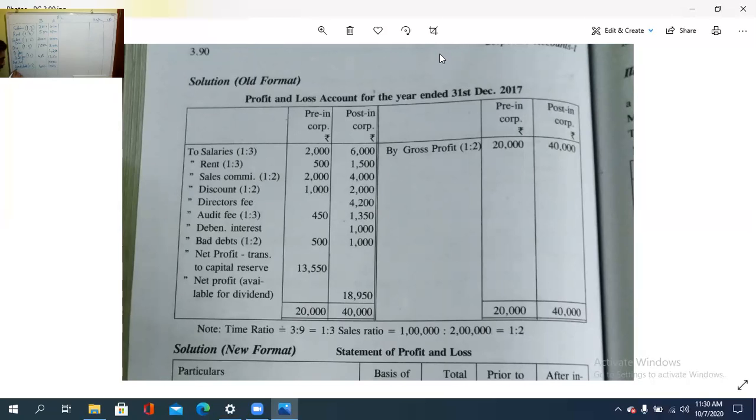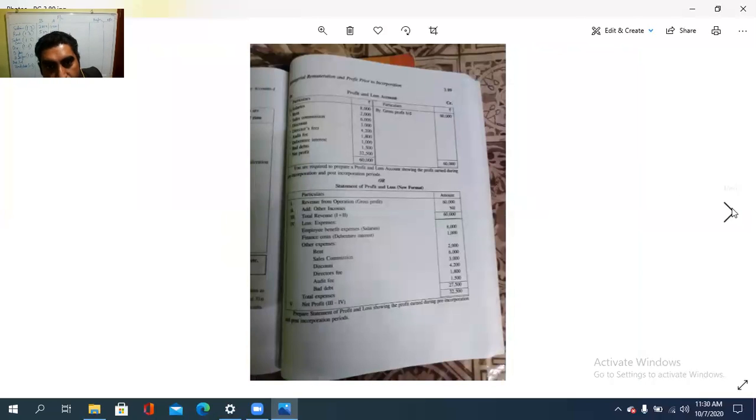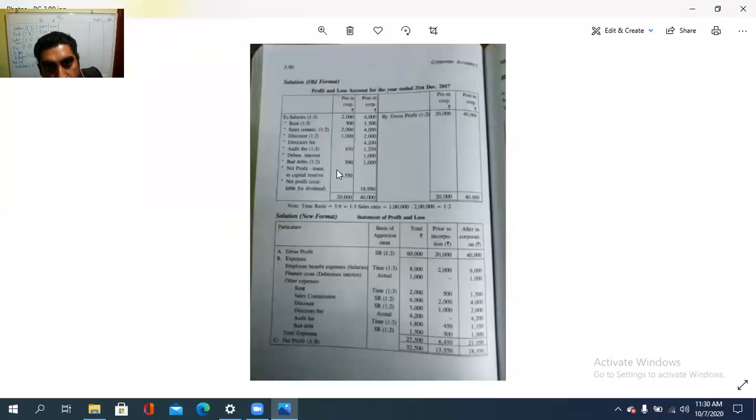Then net profit. Two cases are there. Net profit transferred to capital reserve, and also 32,500 is there. Net profit that is to be apportioned. So before that, gross profit needs to be apportioned, isn't it? So gross profit on what basis? Yes, that is the sales ratio, because some items are already related to sales. So how much is it? 60,000. So 60,000 into 1 by 3, so it is 20,000 and 40,000.